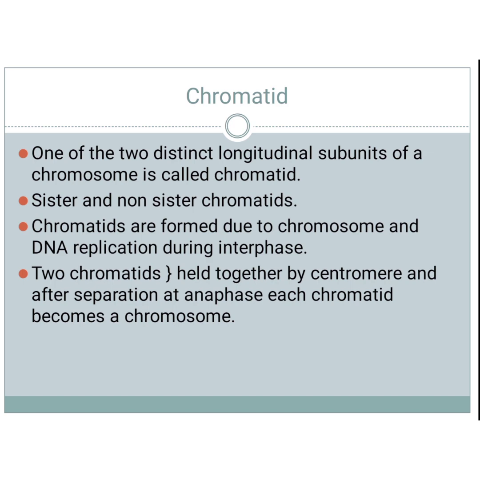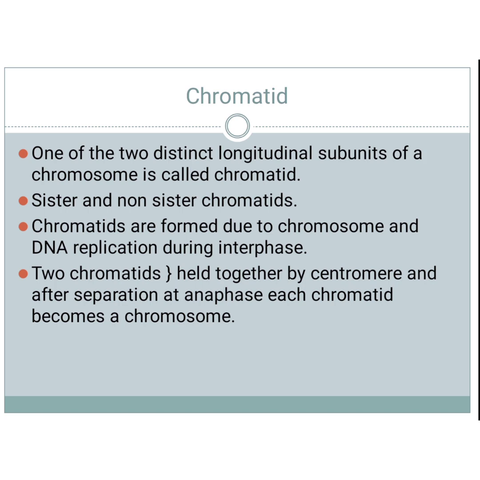Next, chromatid. Chromatid is nothing but one of the two distinct longitudinal subdivisions of a chromosome. That is sister and non-sister chromatids. Chromatids are formed due to chromosome and DNA replication, and the two chromatids of a chromosome are held together by the centromere. After separation at anaphase, each chromatid becomes a chromosome.